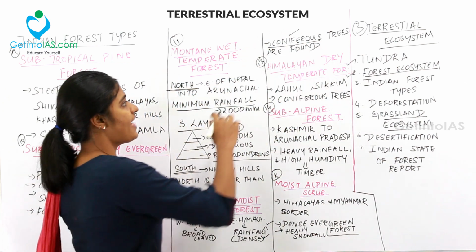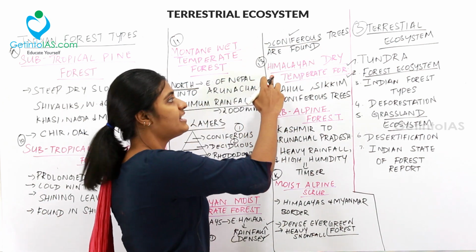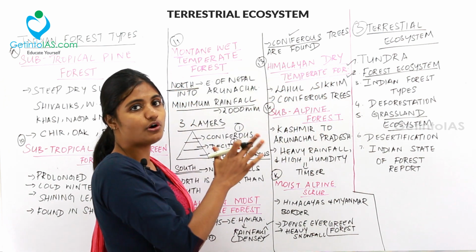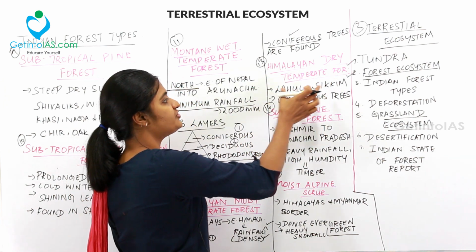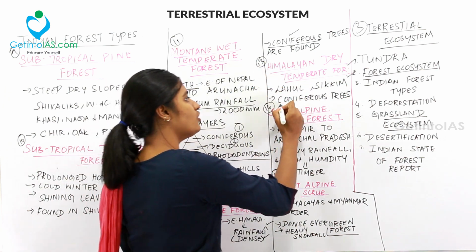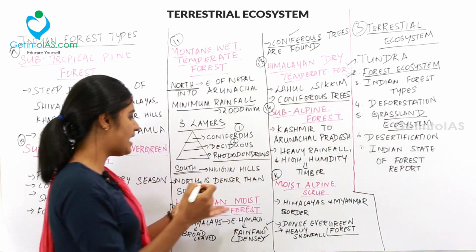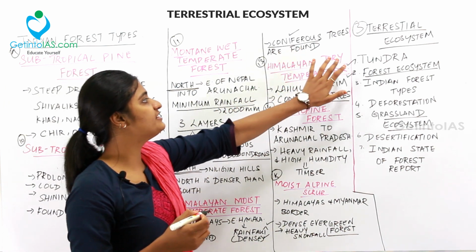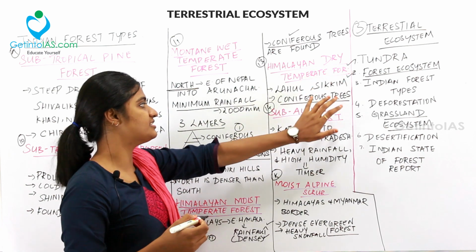And then the next kind of forest is Himalayan dry temperate forest. So where is it found? It is found in the Lahul district and then in Sikkim. Over here, the trees are also coniferous. So in Himalayan moist temperate forest also the trees are coniferous, and in Himalayan dry temperate forest also the trees are coniferous.